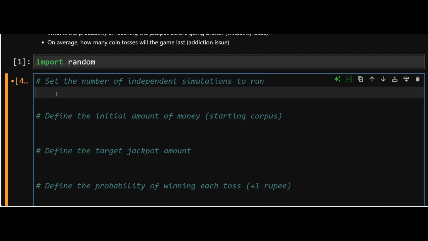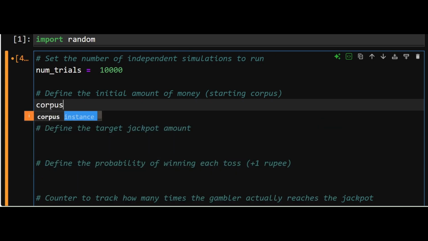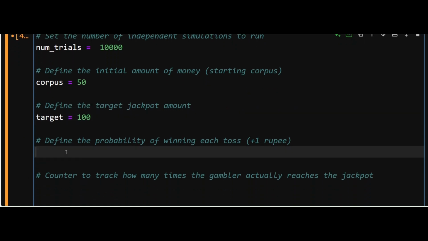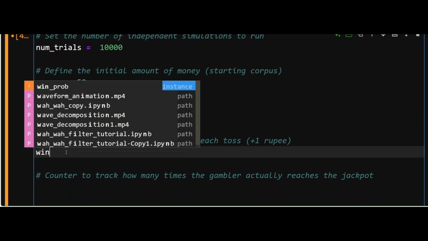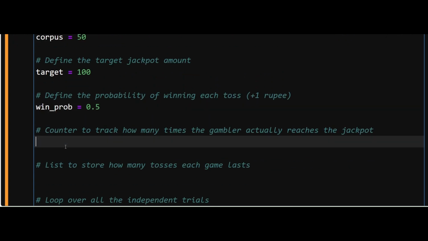Let's start. Let's say that we are going to simulate 10,000 trials or 10,000 games, and our initial corpus is rupees 50, and we want our jackpot or the target amount to be 100, essentially doubling up the corpus. And it's a fair coin, it's a fair game. The online gaming platform, let's say it's not biased, there's no trickery involved, so it's a fair platform.